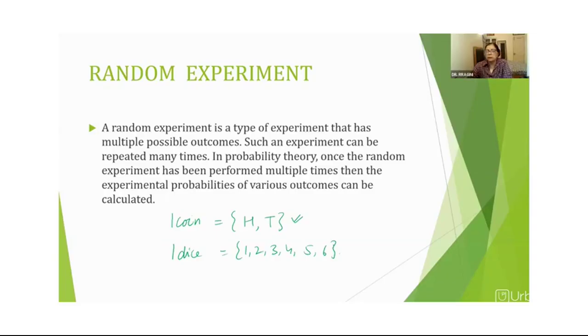Unless the dice is biased, you always get these 6 possible outcomes. How many times you throw the die doesn't matter. So such experiments in which the outcomes are always fixed, no matter how many times you perform them, are called random experiments, right?